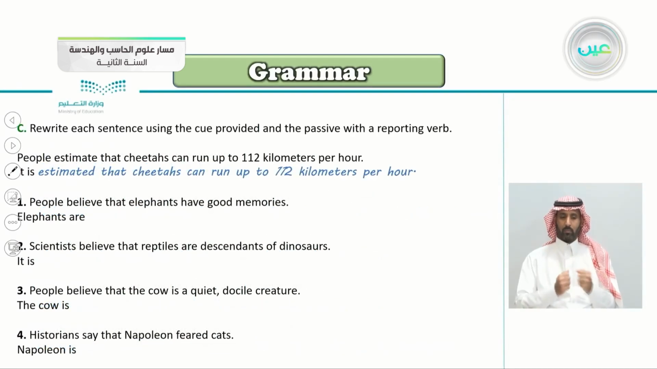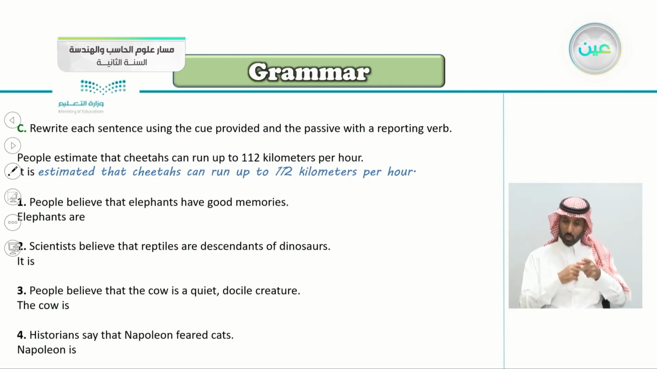Exercise C here, rewrite each sentence using the cue provided and the passive with reporting verb. People estimate that cheetahs can run up to 112 kilometers per hour. So we said here it is estimated that cheetahs can run up to 112 kilometers per hour.